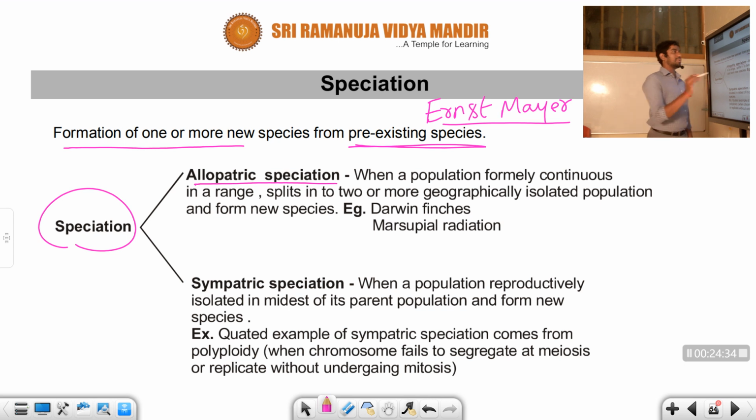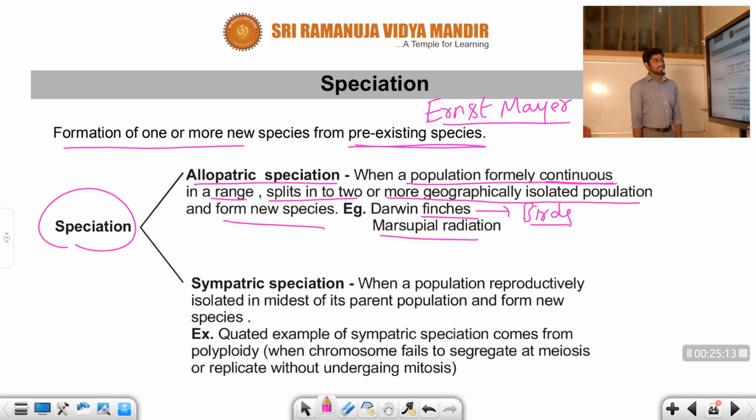What does that mean? Take an example: Darwin's finches. Finches are birds. Marsupial radiation, the kangaroo, is also an example. When a population formed continuously in a range splits into two or more geographically isolated populations, they form new species. Take the finch birds as the example.